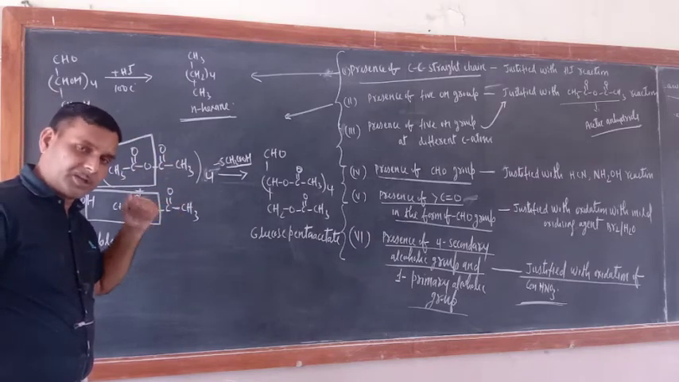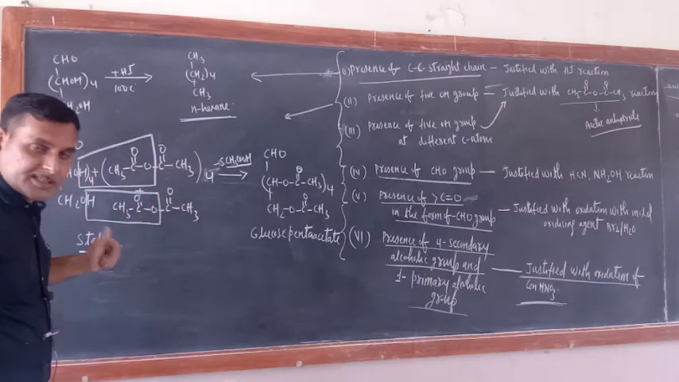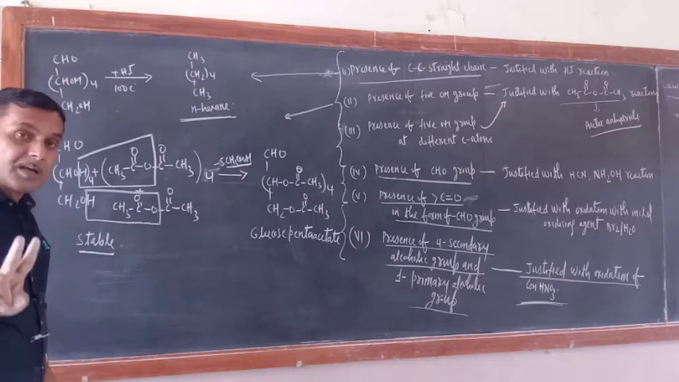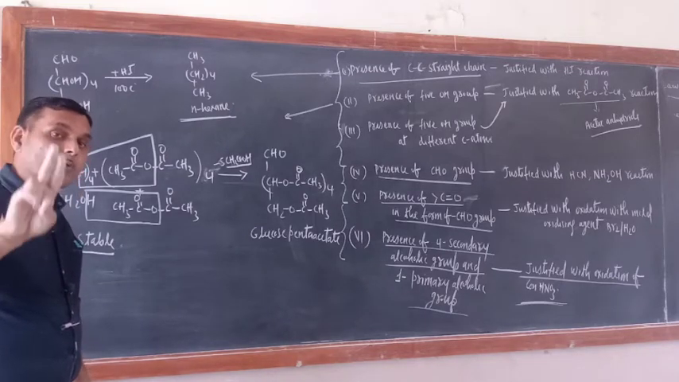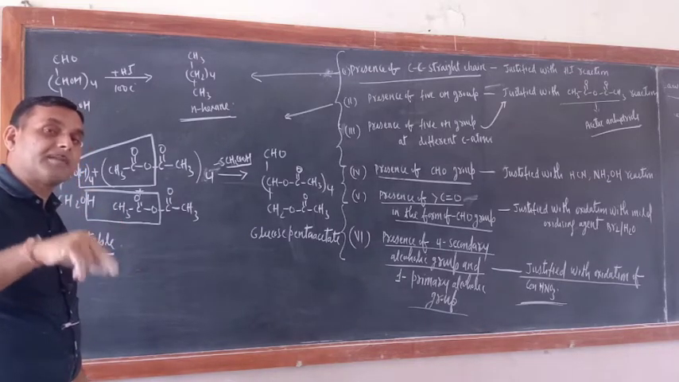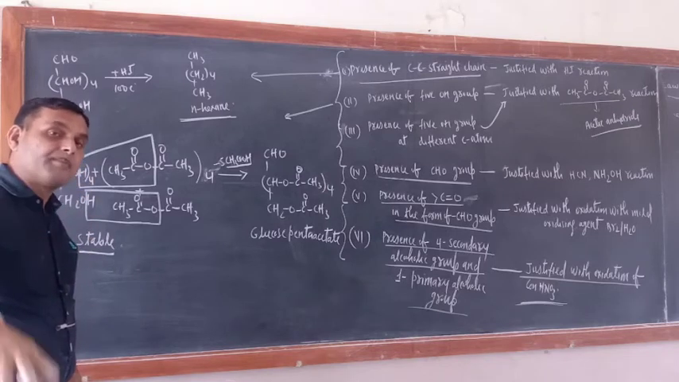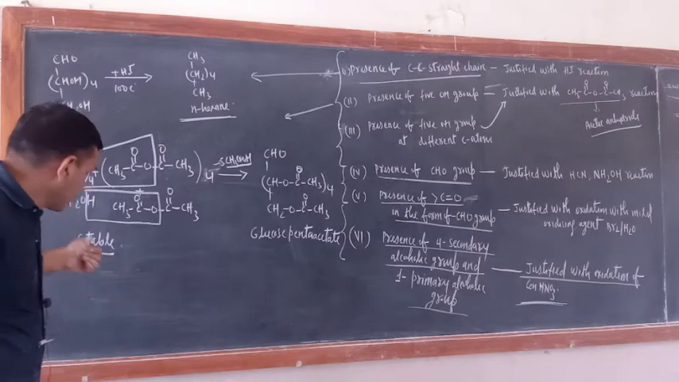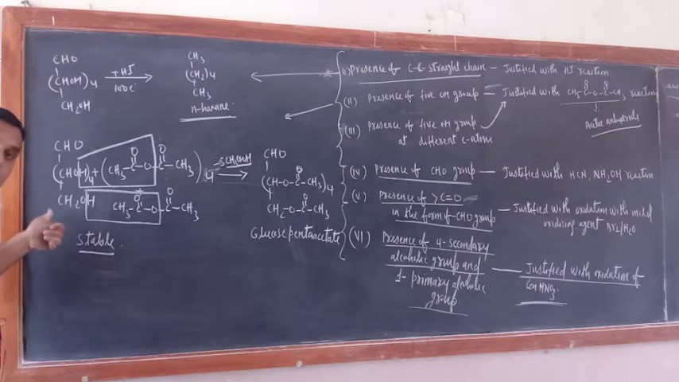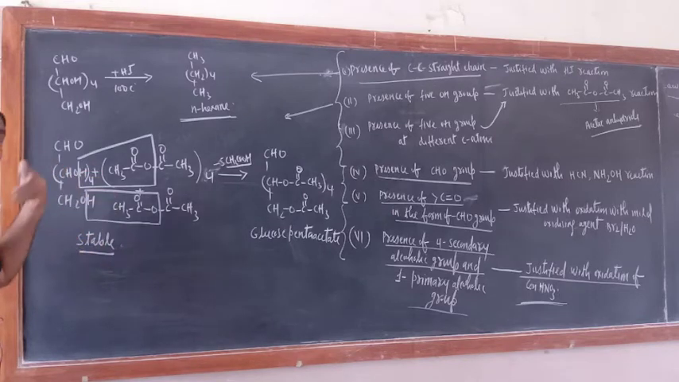One more thing: the presence of 2 OH groups on the same carbon atom makes the compound unstable. Since glucose is a stable compound, it means all 5 OH groups present in glucose are bonded to different carbon atoms. Otherwise, it would have been unstable.